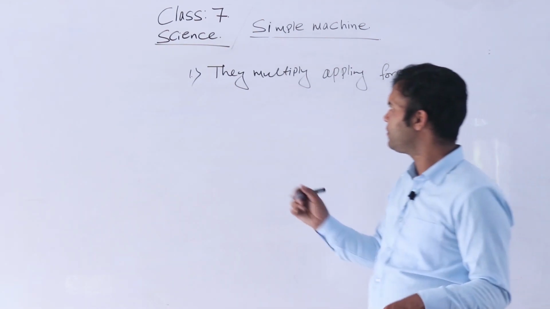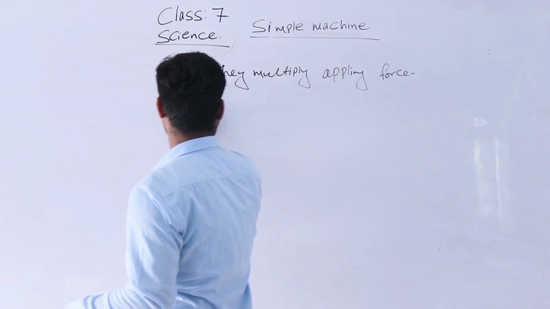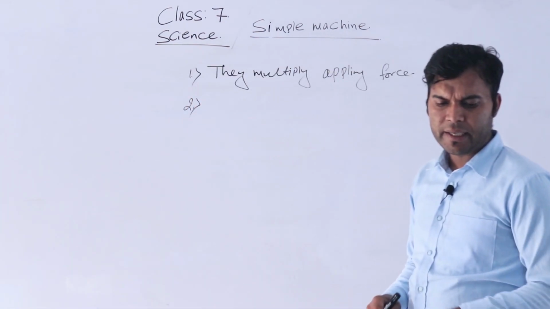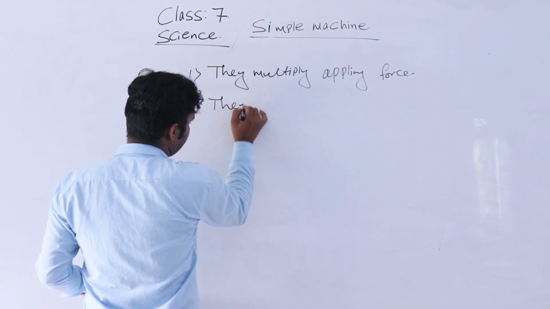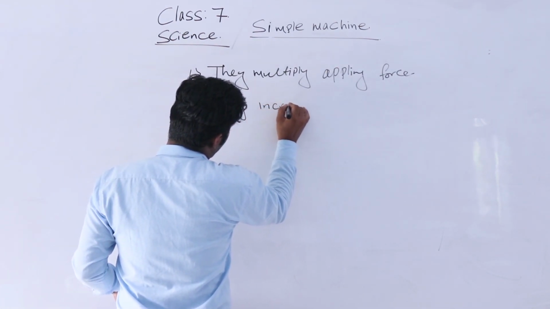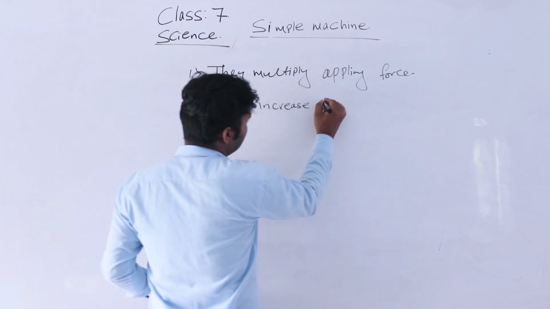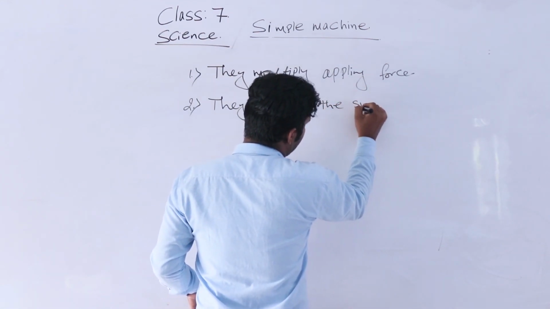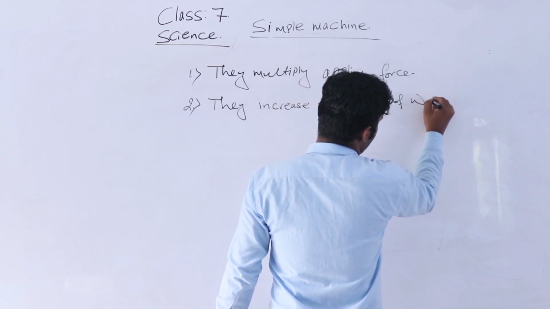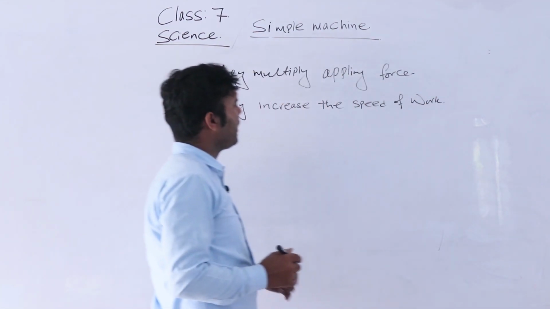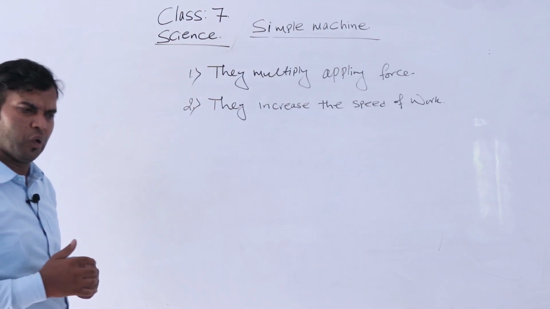Number 2, they increase the speed of work.